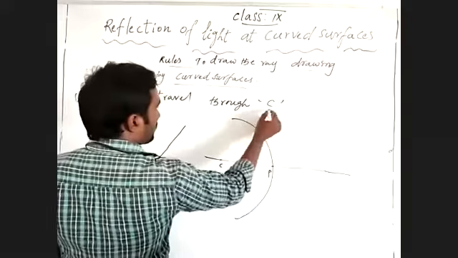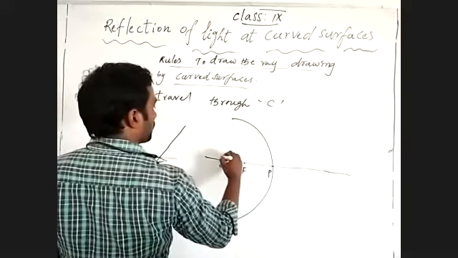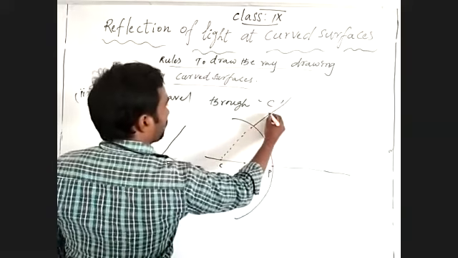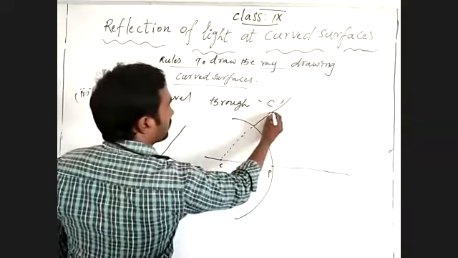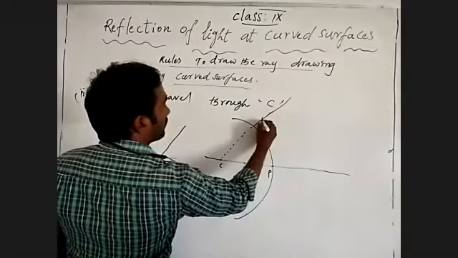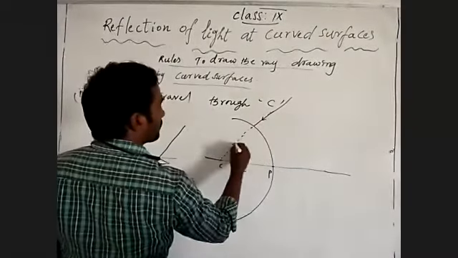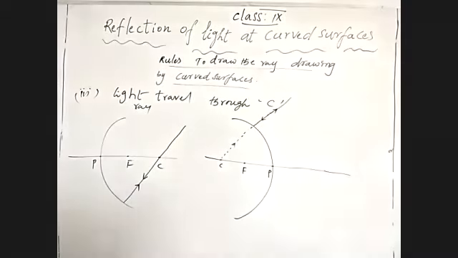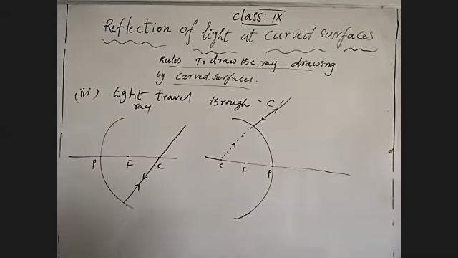Pole, focus, center of curvature. The light ray which is traveling through the center of curvature gives reflection in the same path. Means what we can consider, it gives reflection in the same path.